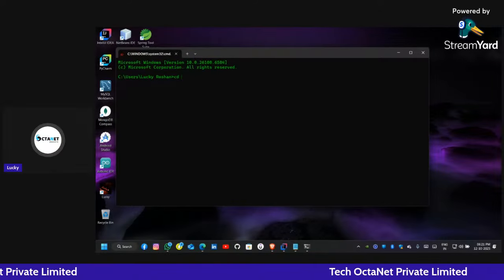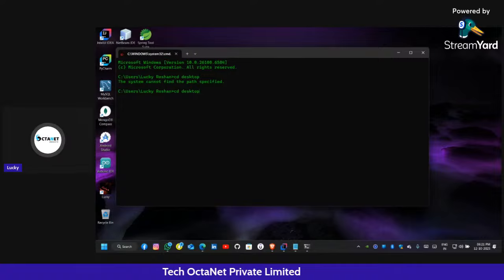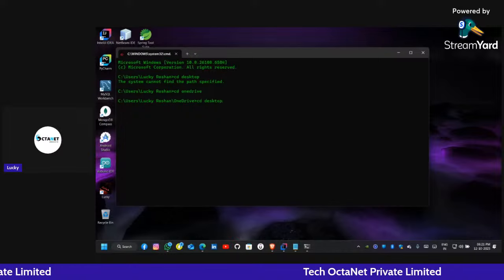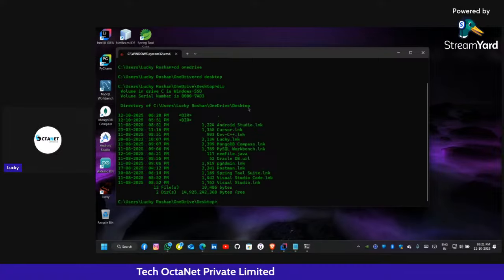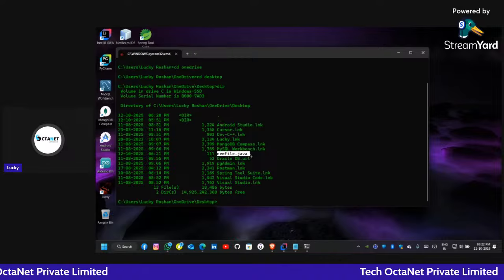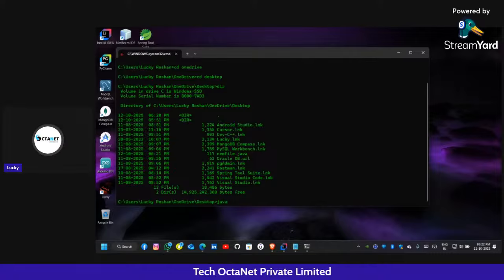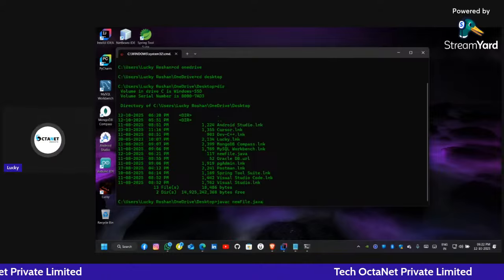Just open the command prompt, cmd, then change the directory to desktop. Not provided, maybe it is in the OneDrive, cd OneDrive. Okay, now cd desktop. Now I have the desktop, I can check it. So where is my Java file? Here is the newfile.java. Then what do I have to do? Now I can type javac, which stands for Java compiler, newfile.java.